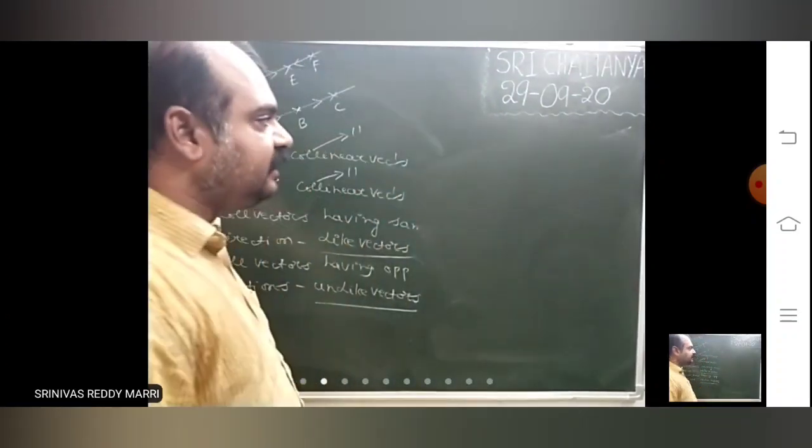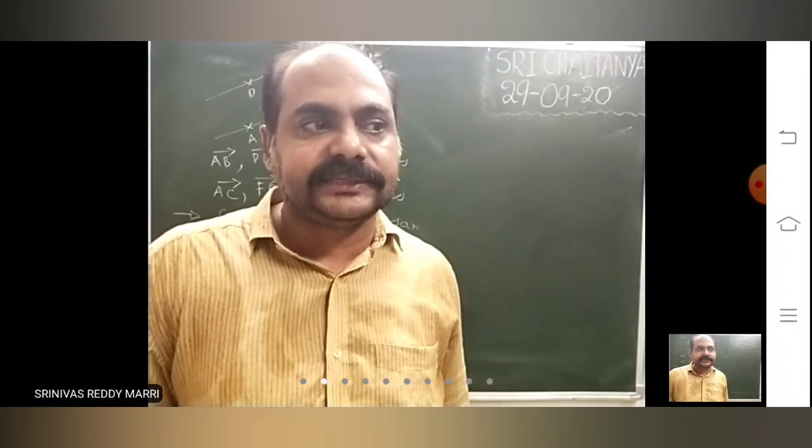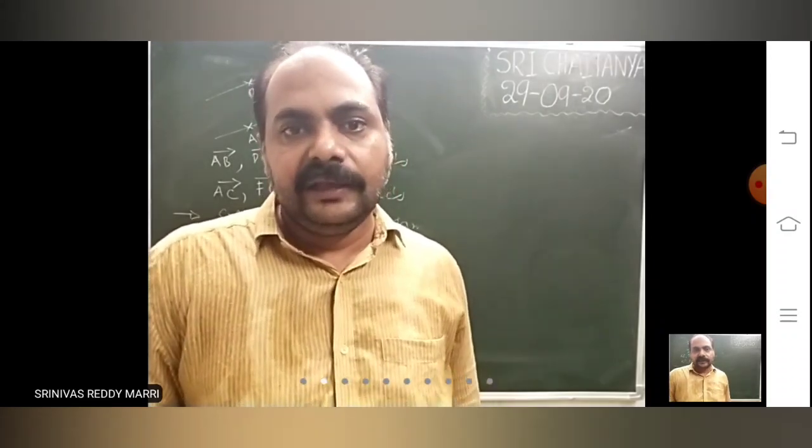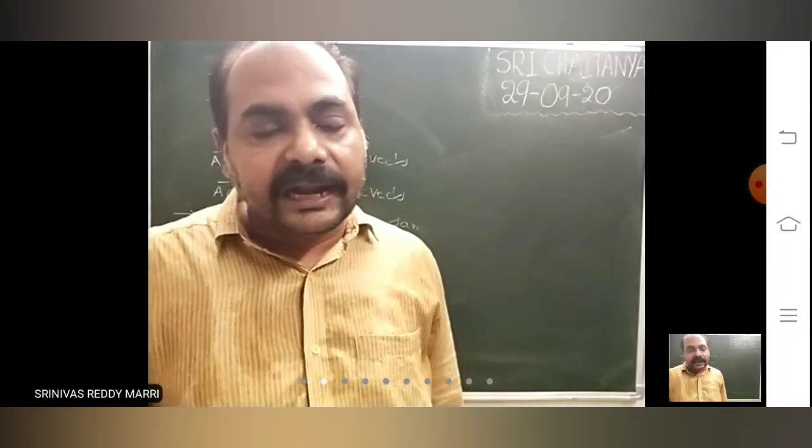So parallel vectors are of two types. Parallel vectors having the same direction are called like vectors. Parallel vectors having opposite direction are unlike vectors.